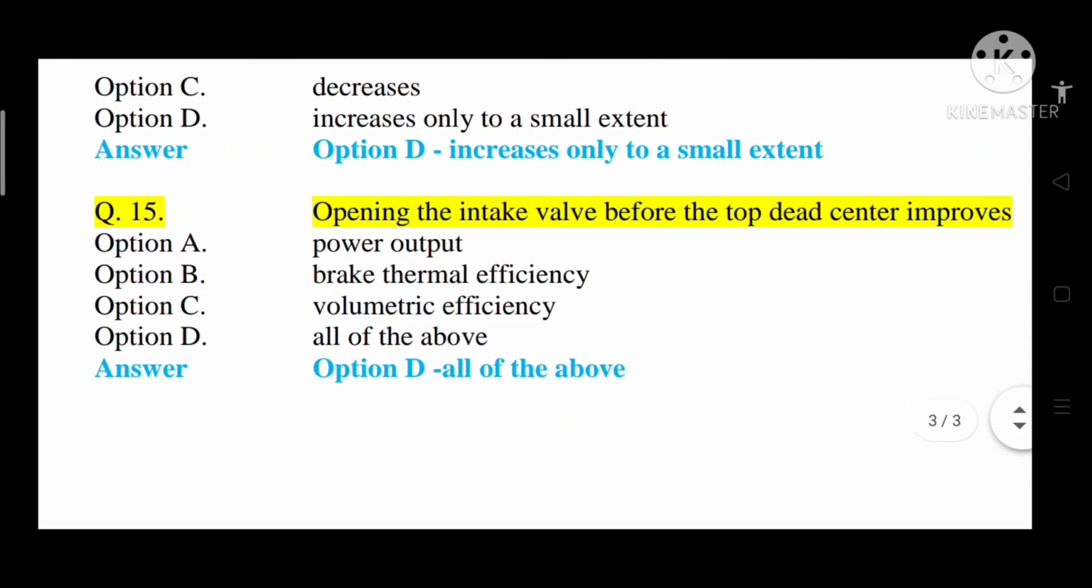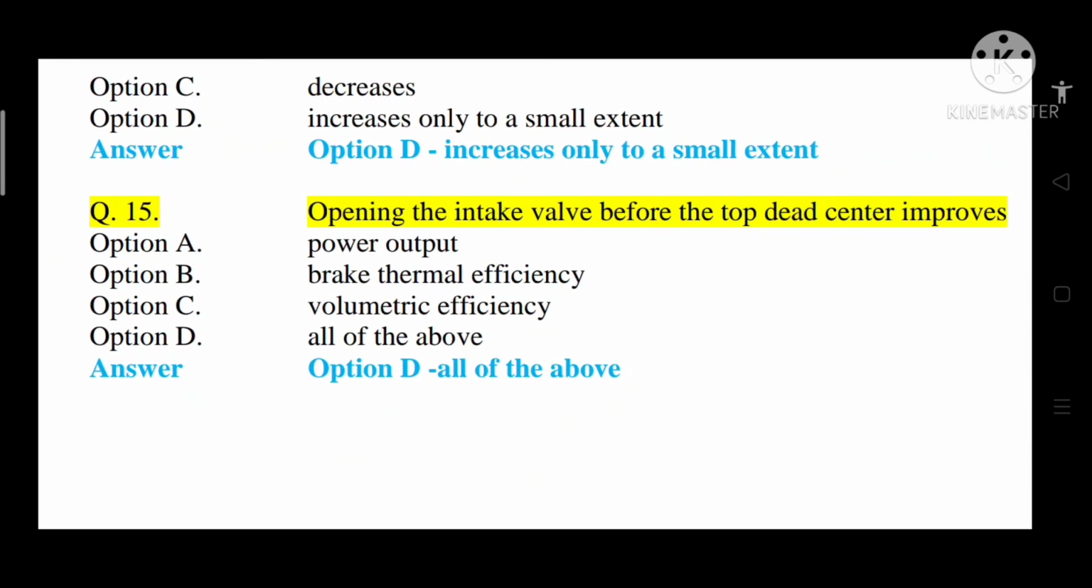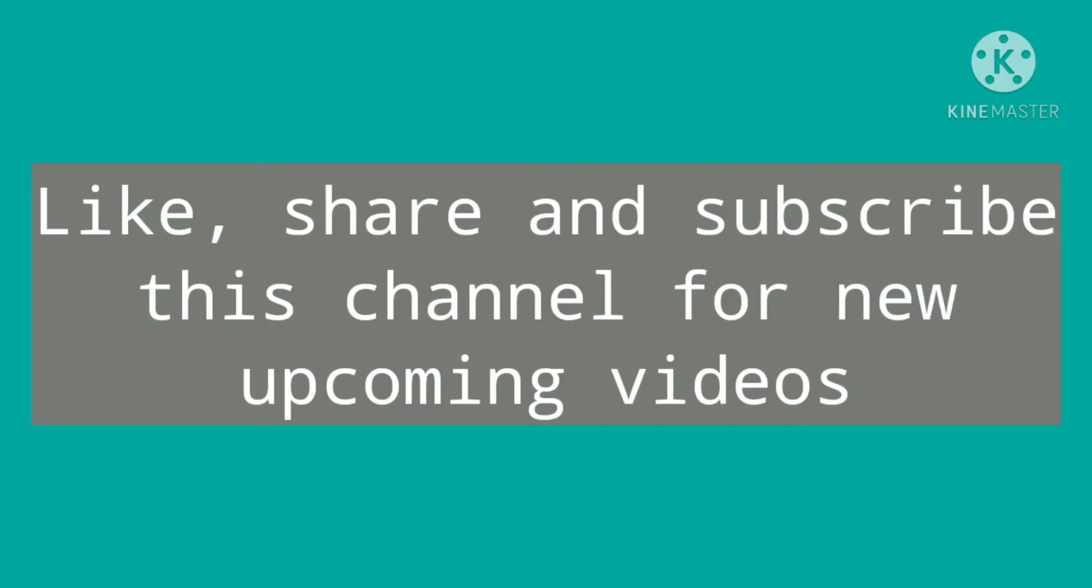Question number 15. Opening the intake valve before the top dead center improves, option A, power output. Option B, brake thermal efficiency. Option C, volumetric efficiency. Option D, all of the above. So correct answer is option D, that is all of the above. By opening the intake valve before top dead center, it increases the charge intake inside the cylinder. So volumetric efficiency increases, so power output increases and brake thermal efficiency also increases. So option D is correct.